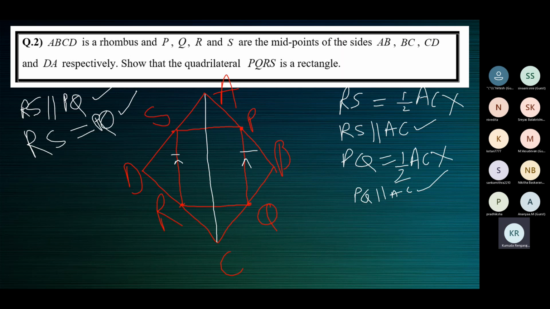So we have proved that PQRS is a parallelogram. Next, we have to prove it's a rectangle. To prove it's a rectangle, you should use the definition of a rectangle. What's a rectangle? A parallelogram in which one angle is a right angle is a rectangle. Now we proved that PQRS is a parallelogram. Next, we have to prove that one angle is 90 degrees. So PQRS is a rectangle. For that, you should join the other diagonal BD.